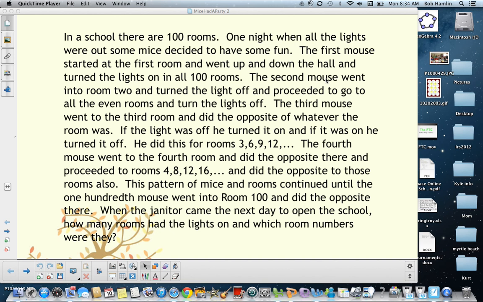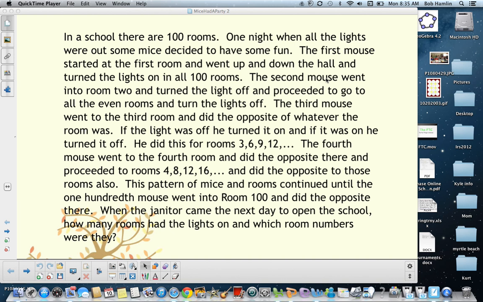Then a second mouse went into room 2 and turned the light off and proceeded to go to all the even rooms 4, 6, 8, 10, 12 and turn all the lights off. Then a third mouse went into the third room and did the opposite of whatever the room was. If the light was off, he turned it on, and if it was on, he turned it off. He did this for rooms 3, 6, 9, 12, and so forth.